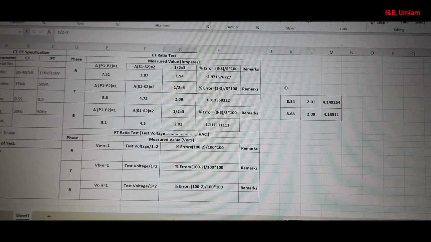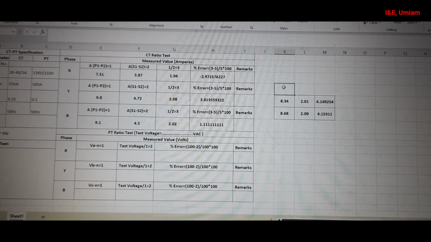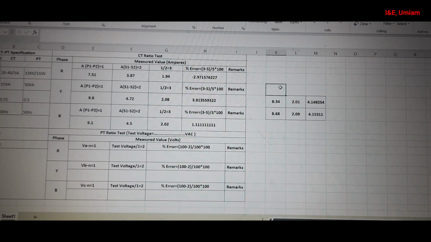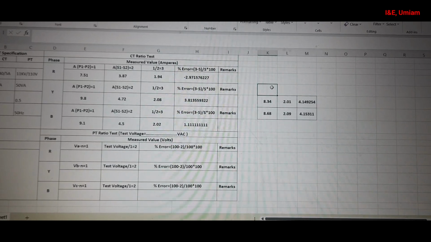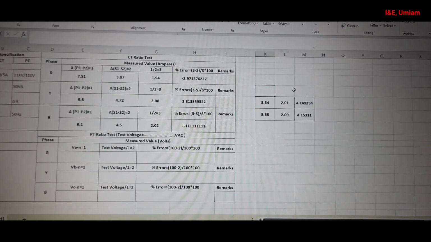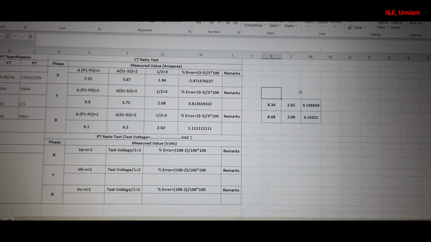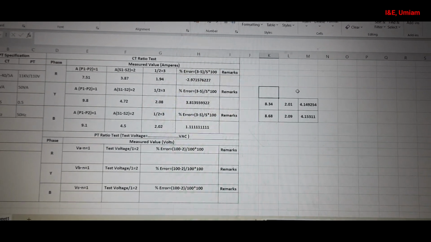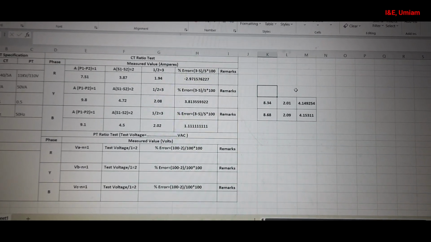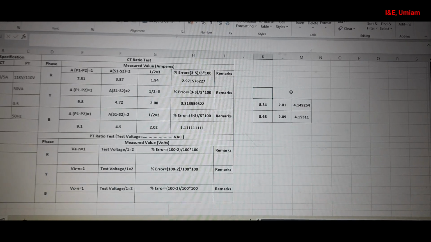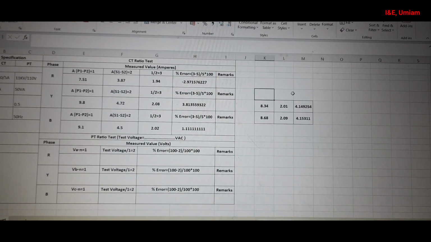Then I connected the secondary to S1 S3 also, which is the ratio for 20 by 5, because, as I said, the ratio is 10 dash 20 by 5. So the second ratio is 20 divided by 5, which is 4.